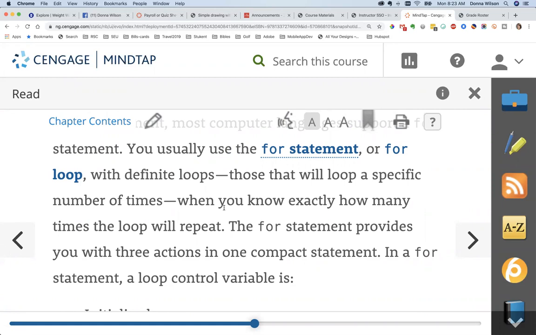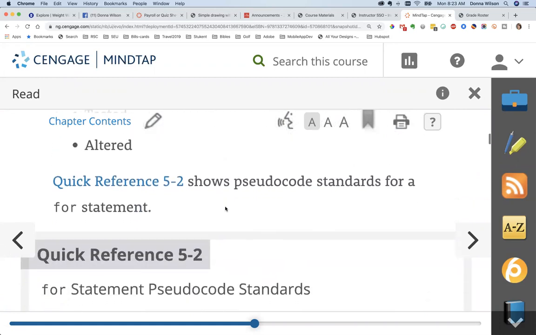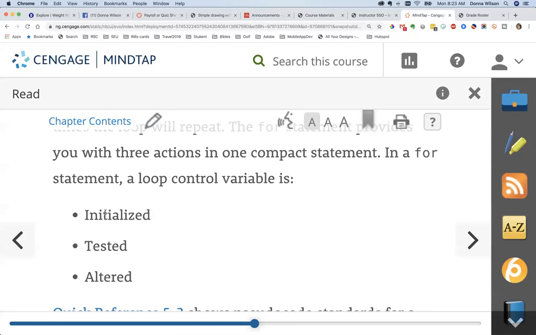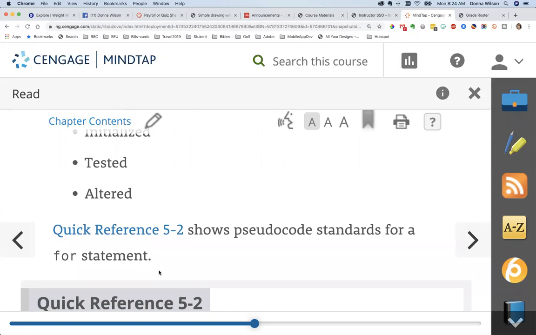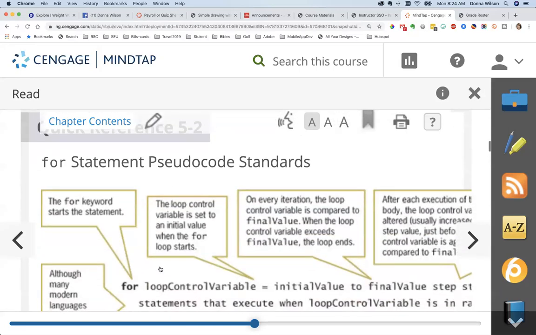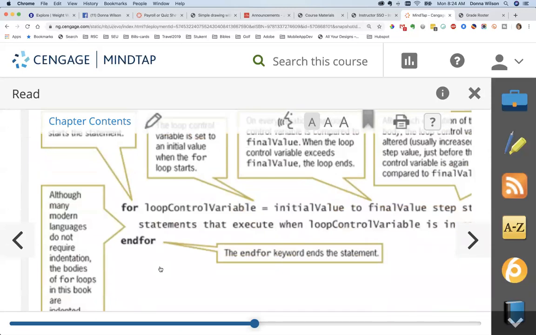But one thing that I want you to realize is that every for loop has those same 3 parts: initialized, tested, and altered. Therefore, that will be the difference between a for loop and a while loop. It still has those 3 same parts, but you put all 3 parts of those in the one statement. So it's kind of like a shortcut.